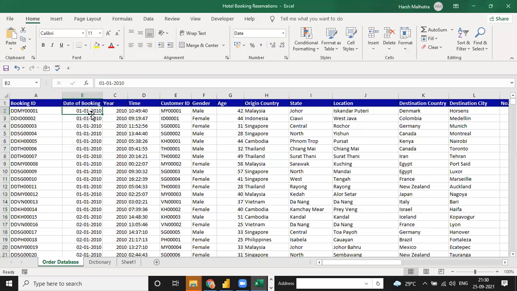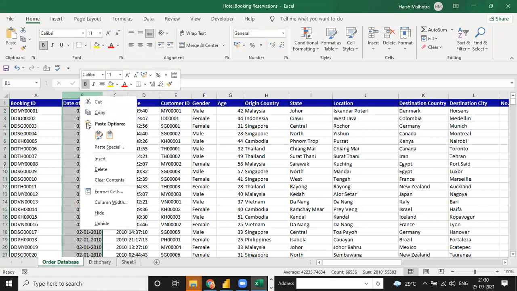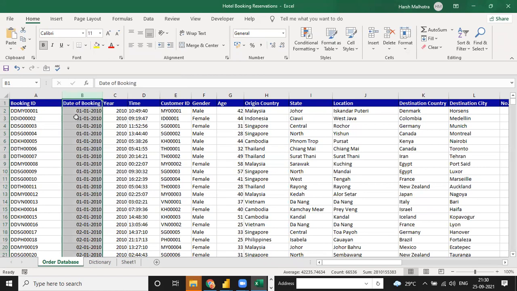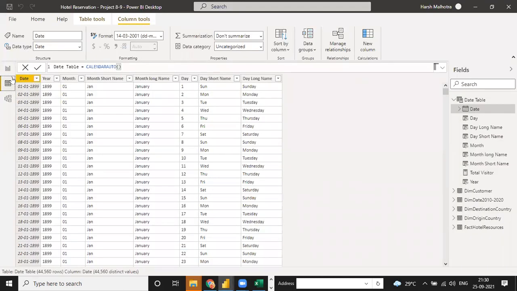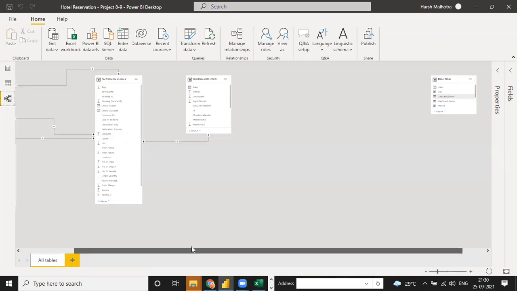Okay, suppose if we have a one date column, you can just put this date column as a date table and format all the things with those only. Okay. You can use this also, but there are many ways to use this kind of function. So now any doubt in ETL and this kind of function, like ETL and relationship, any doubt?